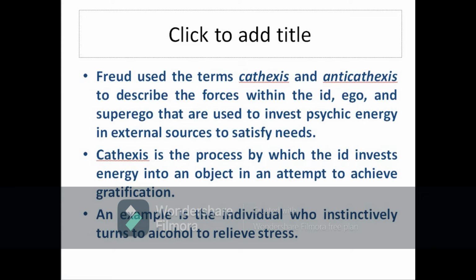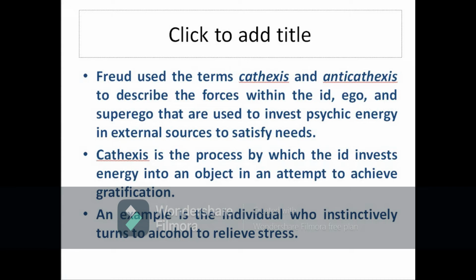These are forces within the id, ego and superego that are used to invest psychic energy in external sources to satisfy their needs. So cathexis and anti-cathexis are different types of forces, used by the id, ego and superego to invest psychic energy or impetus to meet the needs. Let's see the first one, cathexis. It is a process by which energy is invested into an object in an attempt to achieve gratification. This is an energy which the id uses to achieve immediate gratification.